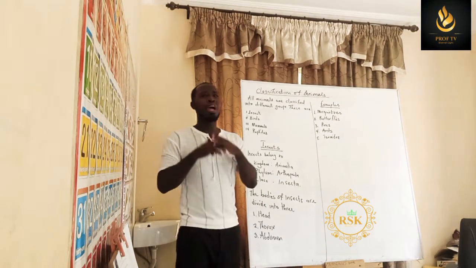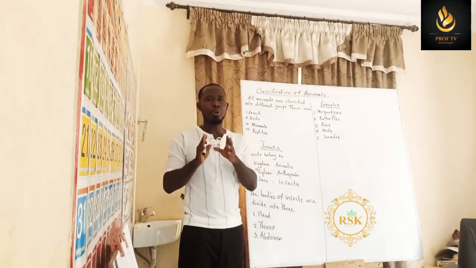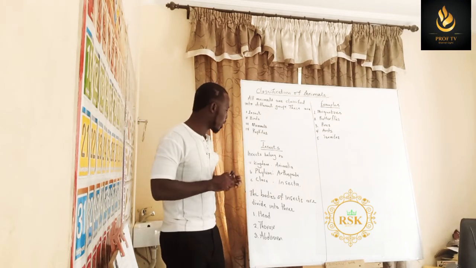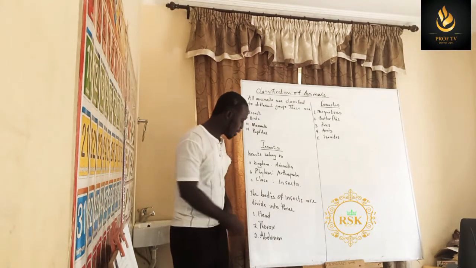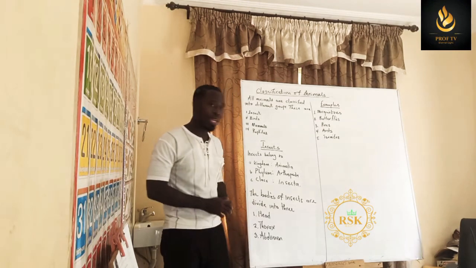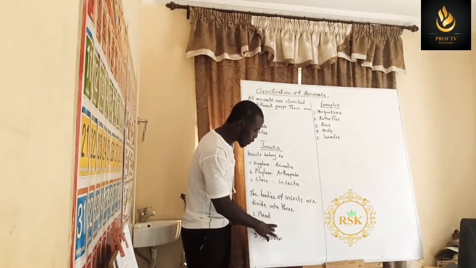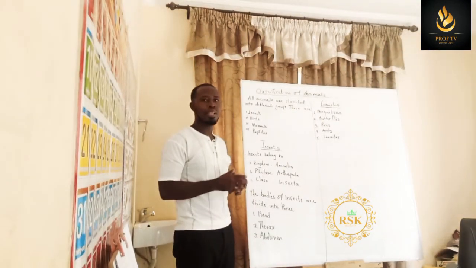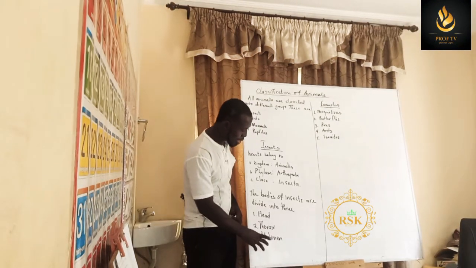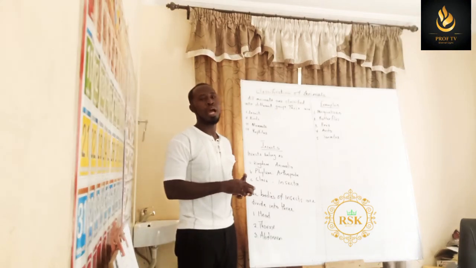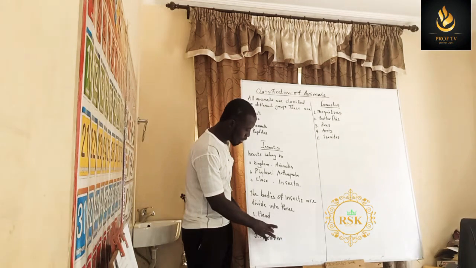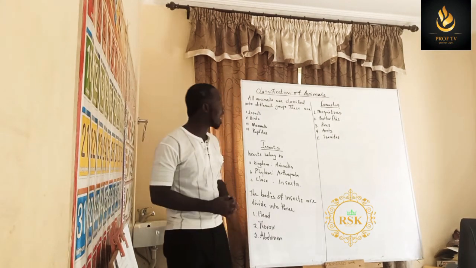All right, so every insect has three body parts. The first part is called the head. The second part is called the thorax. And then the third part is called the abdomen. The first is the head, the second is the thorax, and the third is the abdomen.